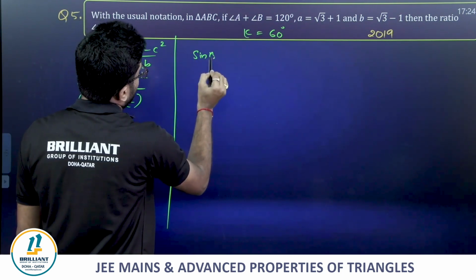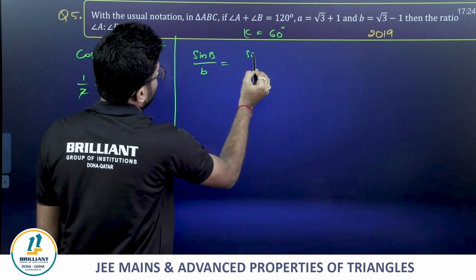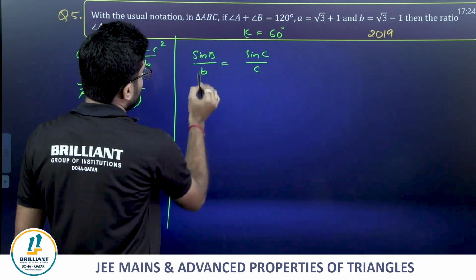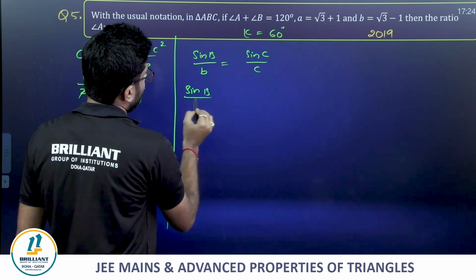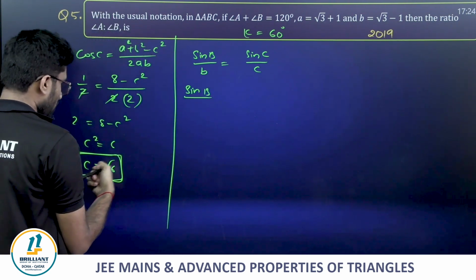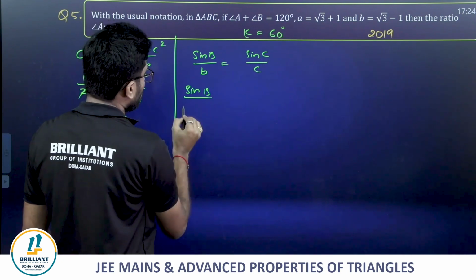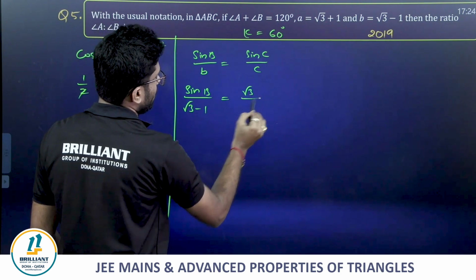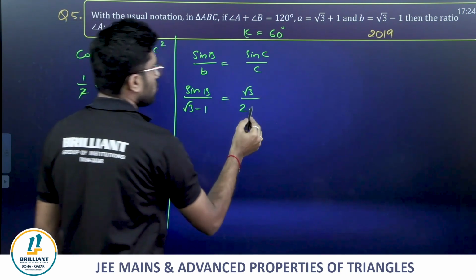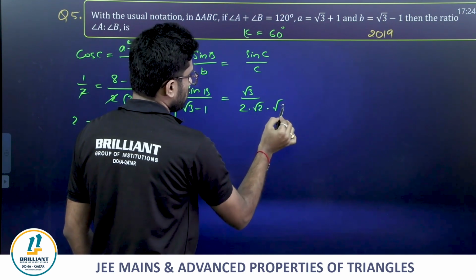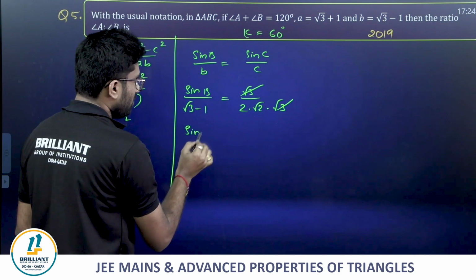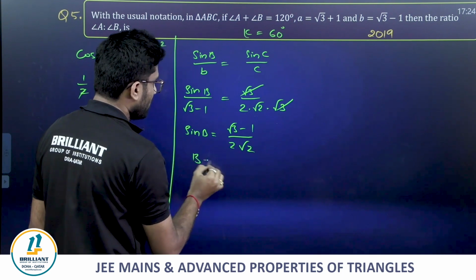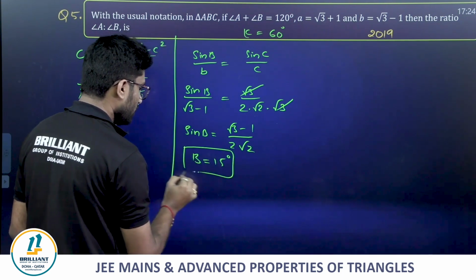Next, from here, to get one angle, it's enough, no? So sine B by B equals sine C by C, or B by sine B equals C by sine C. From here I can say sine B by B, which is root 3 minus 1, equals sine C, sine 60, root 3 by 2, into C, which is root 6. Root 6 I can write as root 2 into root 3. So directly sine B equals root 3 minus 1 by 2 root 2, which implies B equals 15 degrees.